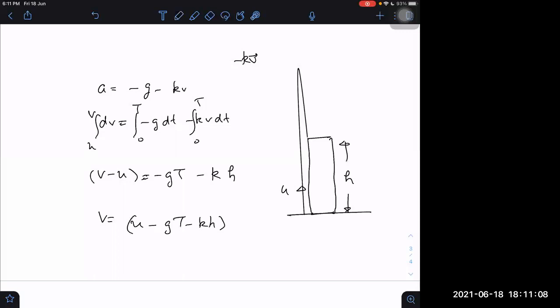One more thing, the answer is not necessarily in these terms. The answer may be in other terms also. Why? Because these variables are also related to each other. H is also related to time of flight. Even if somebody is not giving us H, but they are giving time of flight, we should be able to determine H ourselves from the data given. But this equation is the right equation anyway.